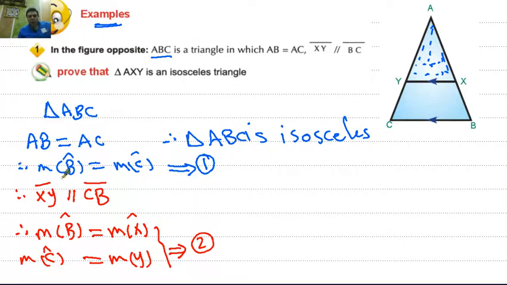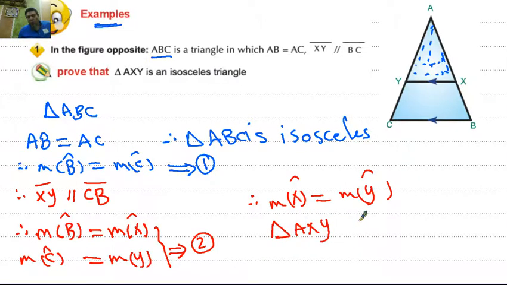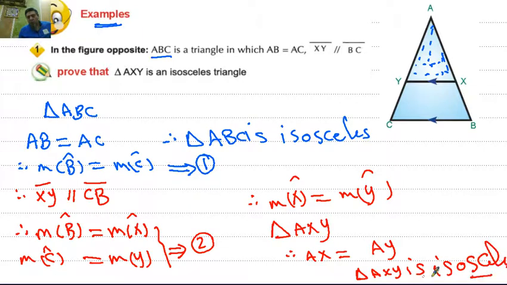From 1 and 2, since angle B equals angle C, then measure of angle X equals measure of angle Y in triangle AXY. In triangle AXY, two equal angles mean two equal sides. Then AX equals AY. Then the triangle AXY is an isosceles triangle.